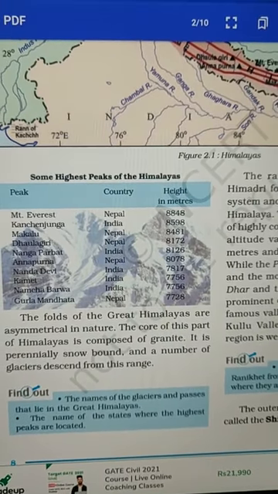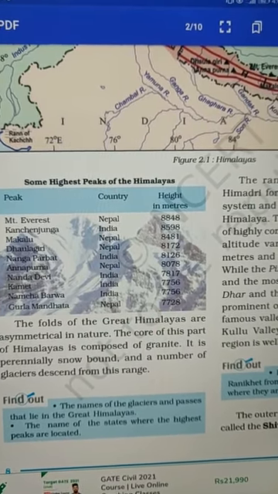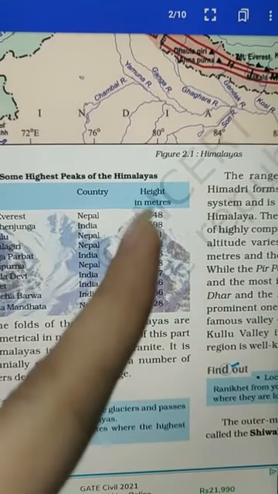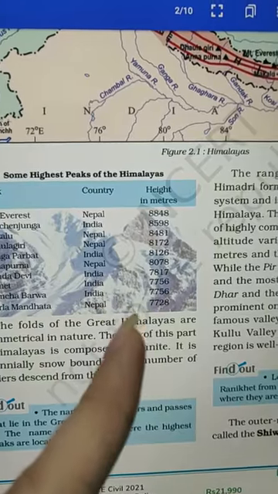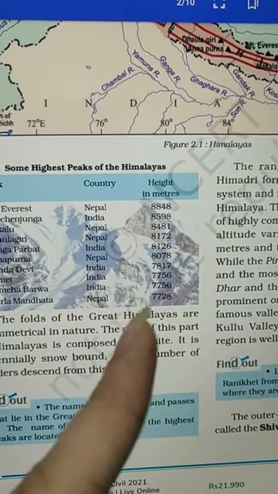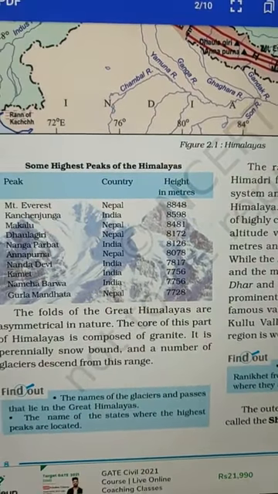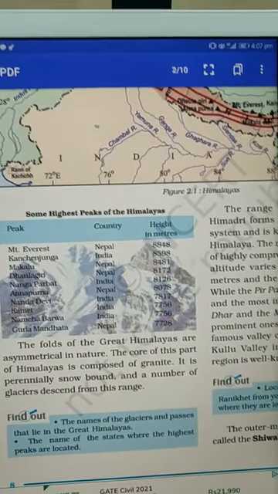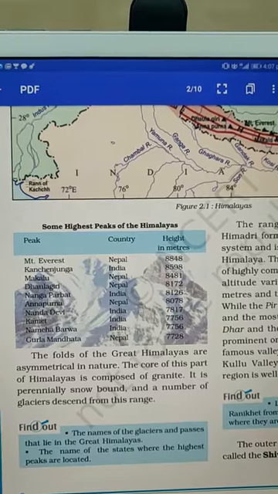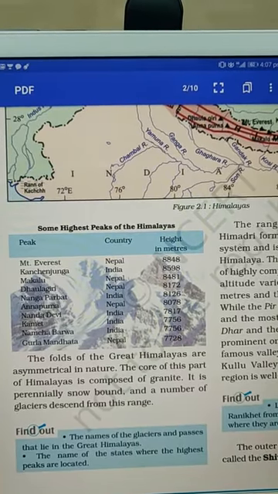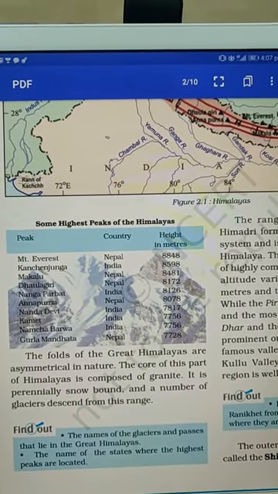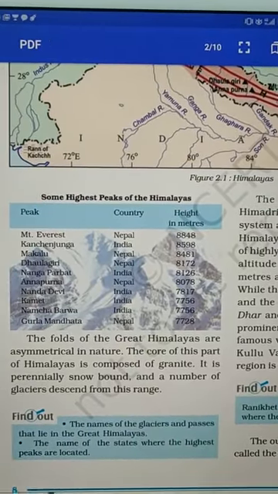The folds of the Great Himalayas are asymmetrical in nature. Now you can look here, the heights of these mountains all vary from each other. They are not all the same. So the folds of the Himalayas are asymmetrical. They are different height-wise and even breadth-wise or width-wise. They all have different structures.